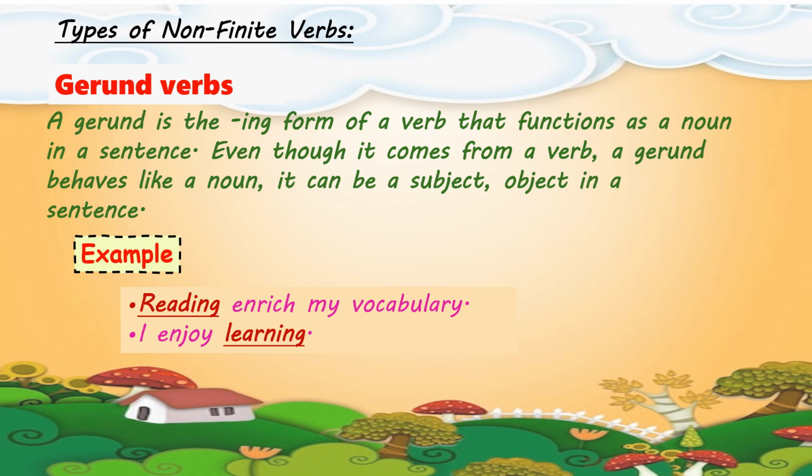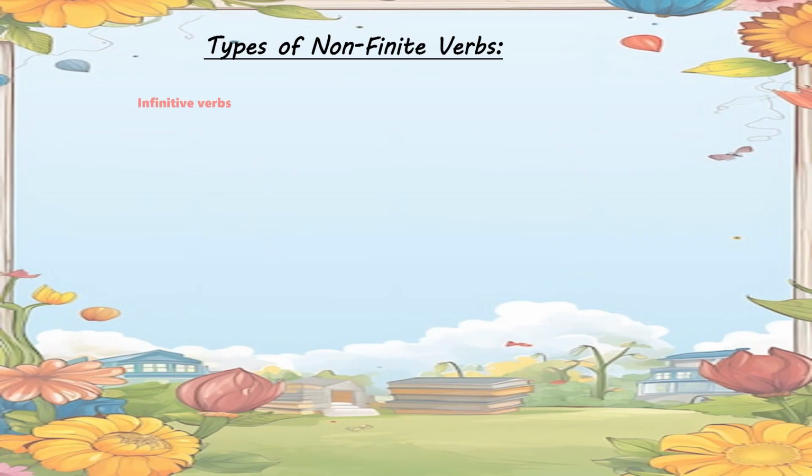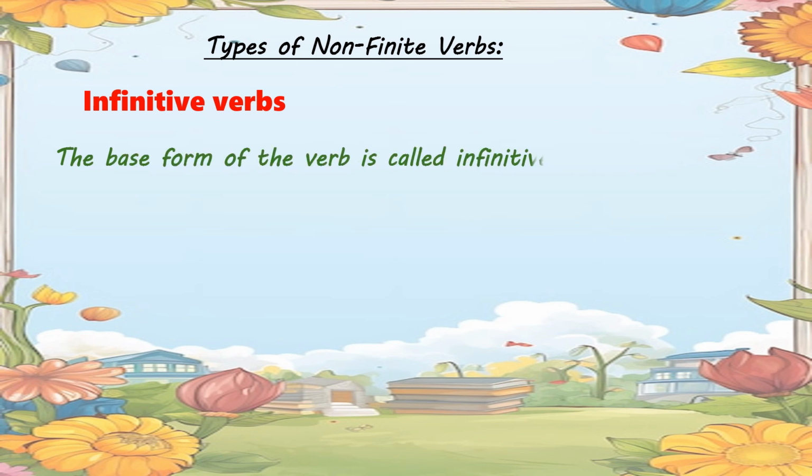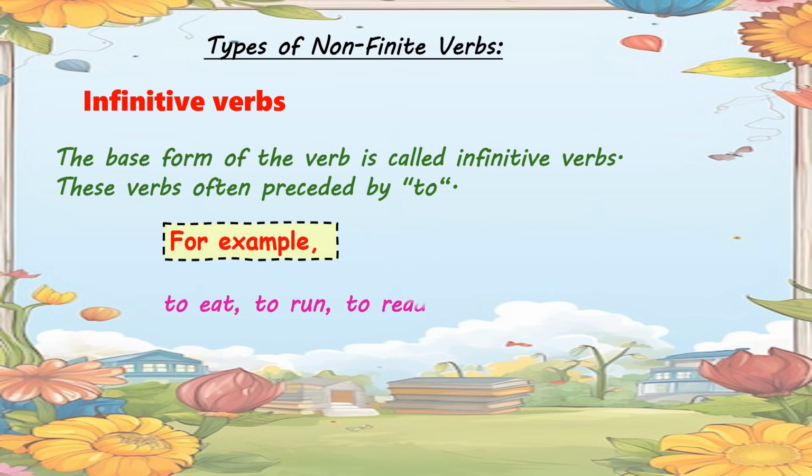Number 2 is infinitive verbs. The base form of verb is called the infinitive verb. These verbs are often preceded by to. For example, to eat, to run, to read.